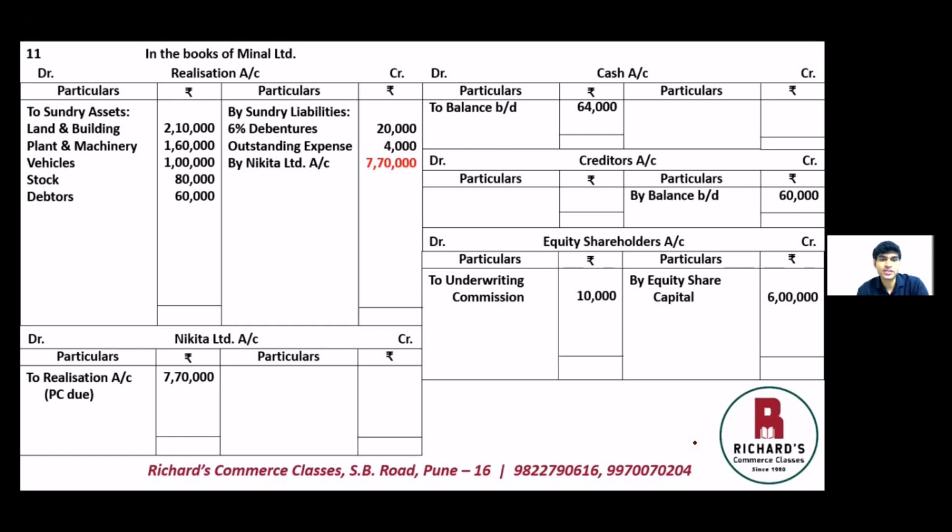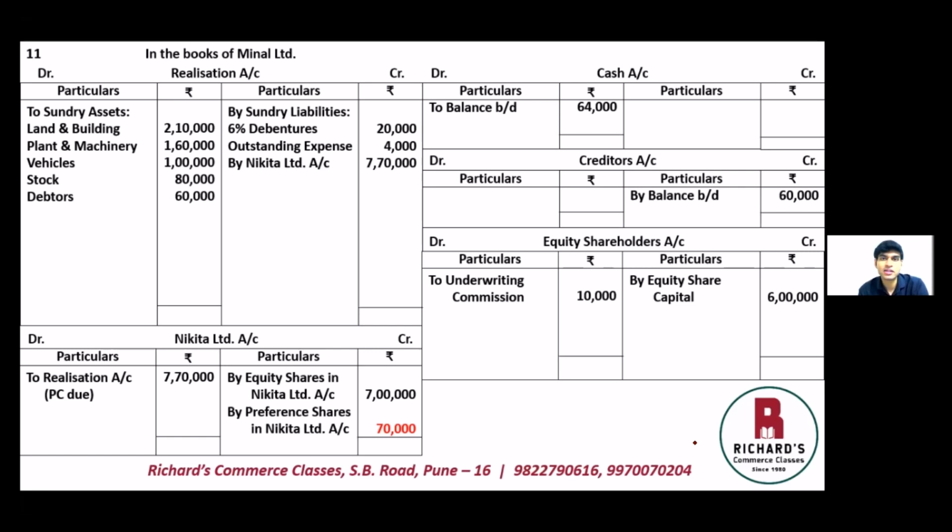Now we will receive this purchase consideration in two forms, that is equity shares and preference shares. So on the credit side of Nikita Limited's account, first you are getting by equity shares in Nikita Limited account, the value we calculated was 7 lakhs, and by preference shares in Nikita Limited account 70,000. Equity shares in Nikita Limited will be given to the equity shareholders, whereas preference shares in Nikita Limited are transferred to the creditors.